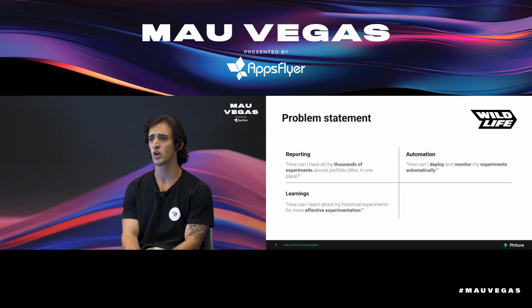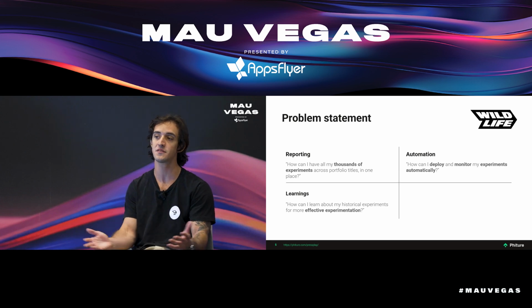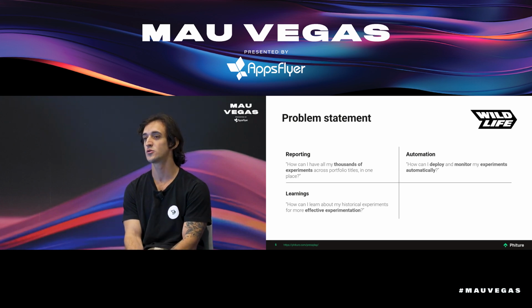And on top of that, the automation, which is the part to create the tests, to kill those tests very early. It's a very laborious task to create each variant separately. And for someone that has a live portfolio of several games, it's really hard to actually manage all those titles and keep experiments running. So we really need to have this automation in hand to help us scale the operation, keep testing for different titles without necessarily increasing the overhead.